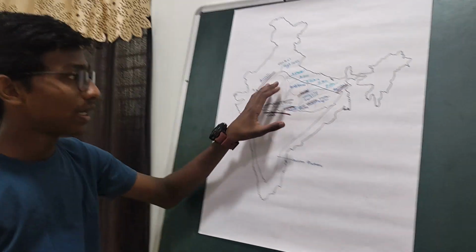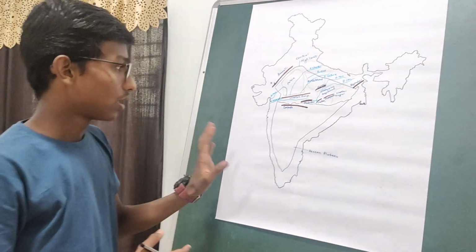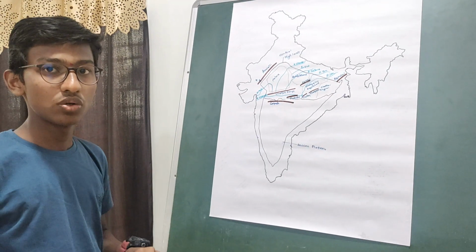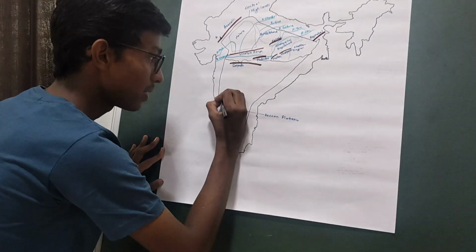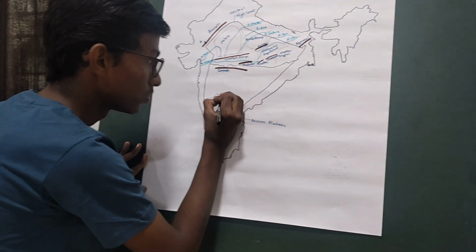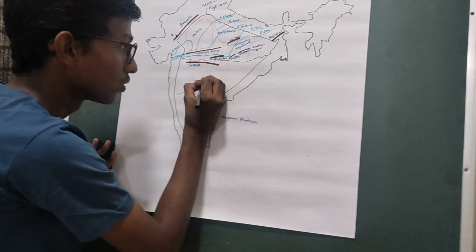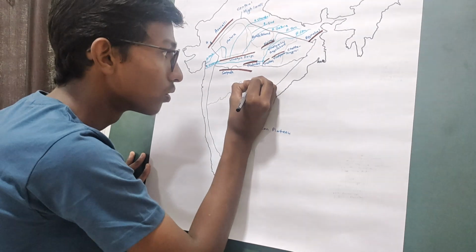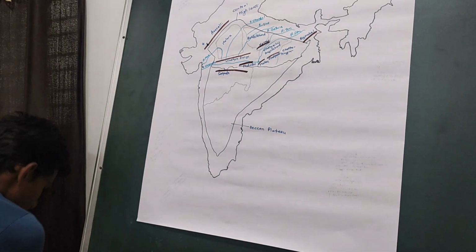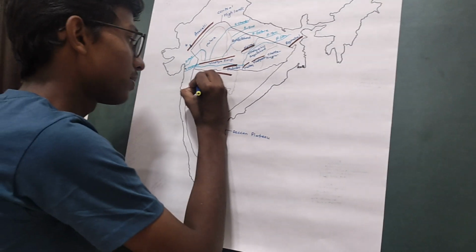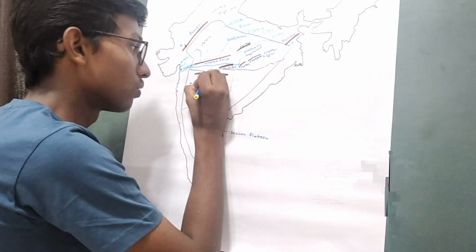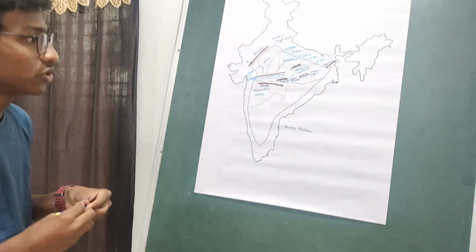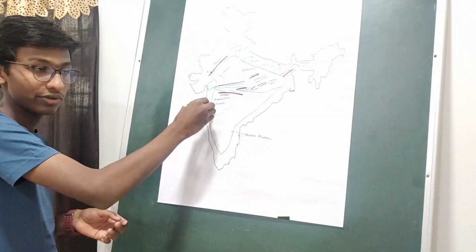So the Deccan Plateau, like the Central Highlands, is divided into four parts: the Maharashtra Plateau, the Telangana Plateau, the Karnataka Plateau, and the Eastern Plateau. First let us look at the Maharashtra Plateau. This is the Maharashtra Plateau. This Maharashtra Plateau is the place of origin for River Godavari and River Krishna.